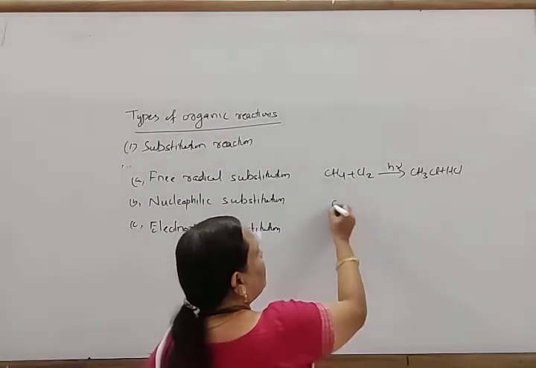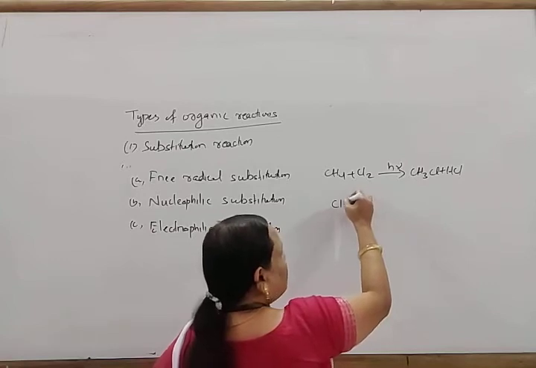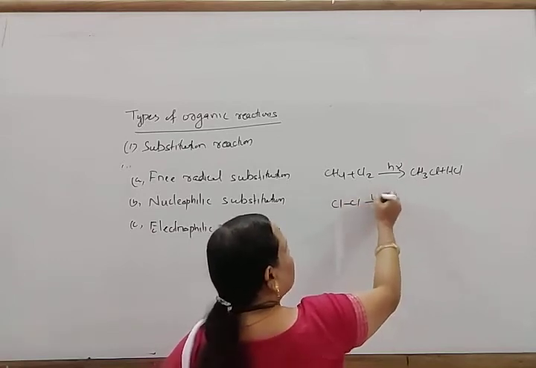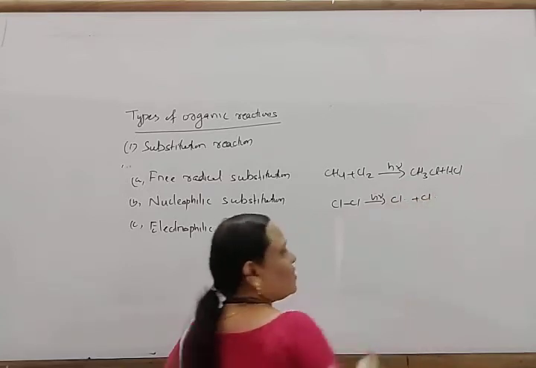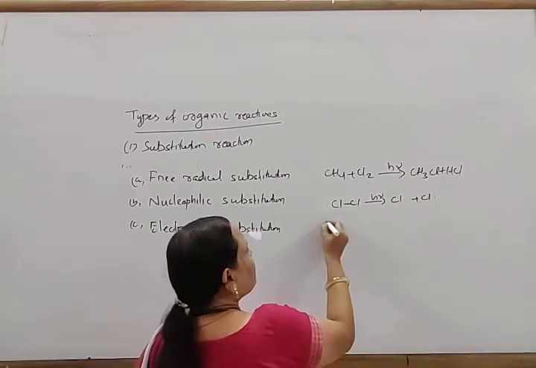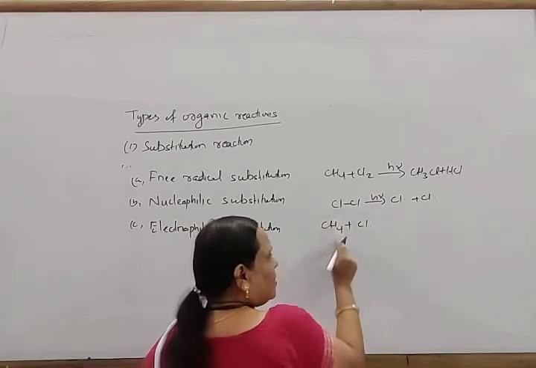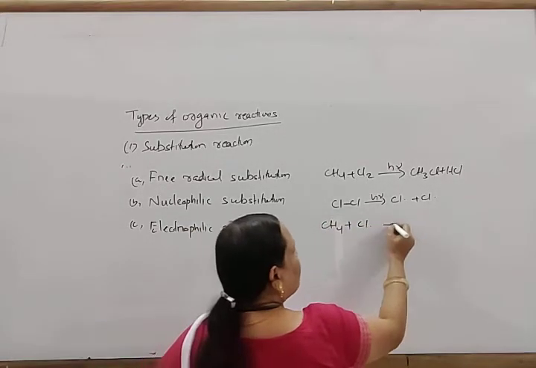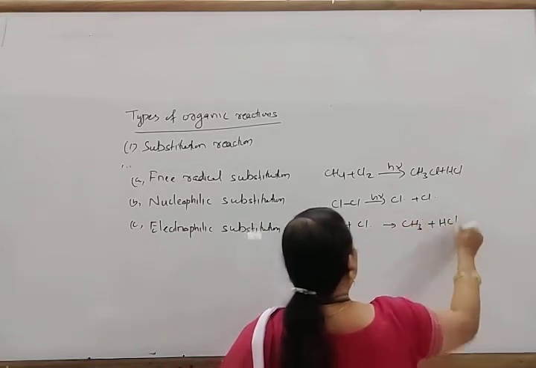First, homolysis of chlorine takes place in presence of sunlight. It gives Cl dot plus Cl dot, the chlorine free radicals. This chlorine free radical reacts with a methane molecule to form methyl free radical plus hydrochloric acid.